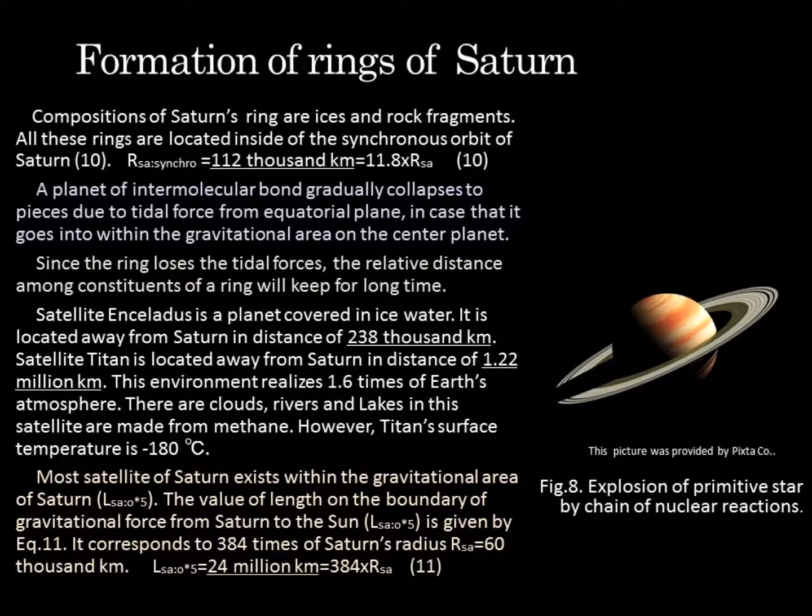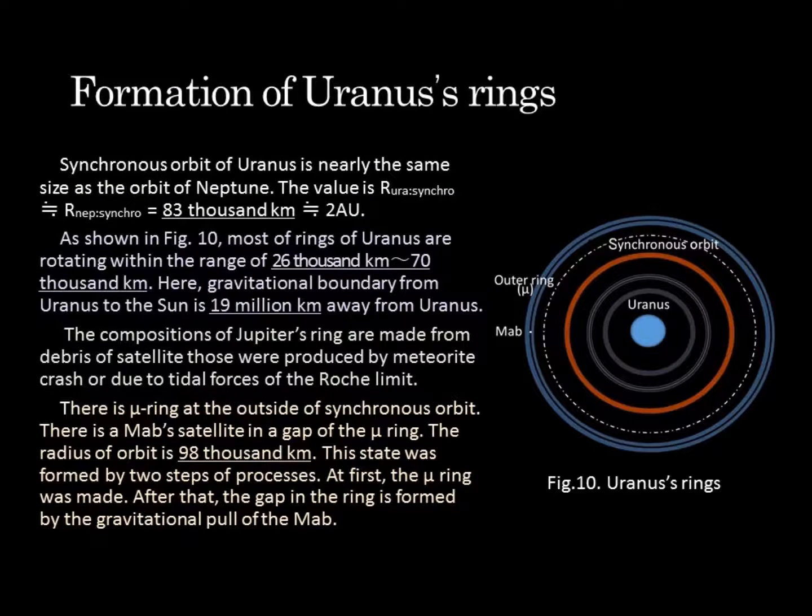Most satellites of Saturn exist within the gravitational area of Saturn. The length of the boundary of gravitational force from Saturn to the Sun is 24 million kilometers, given by equation 11. Formation of Uranus's rings. The synchronous orbit of Uranus is nearly the same size as the orbit of Neptune. The value is 83,000 kilometers. As shown in Figure 10, most rings of Uranus rotate within the range from 26,000 kilometers to 70,000 kilometers.